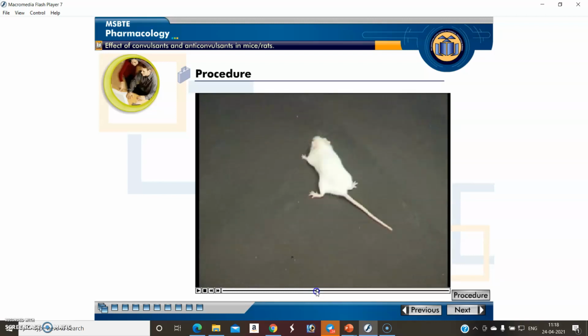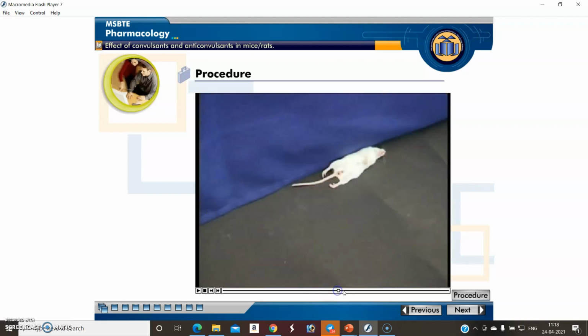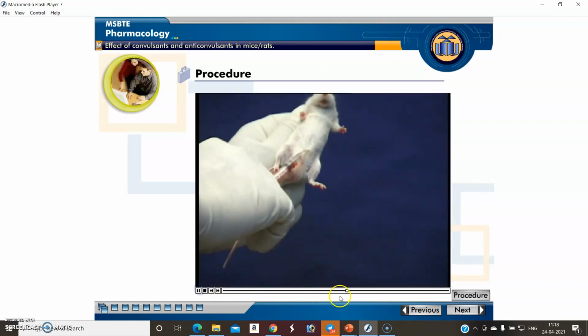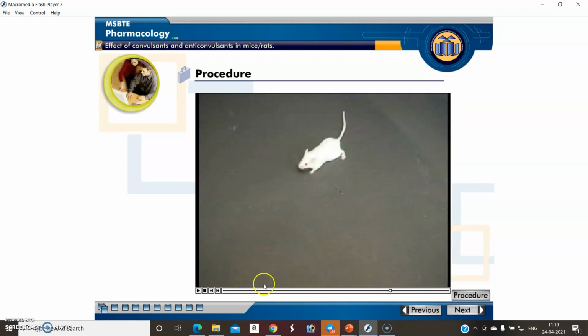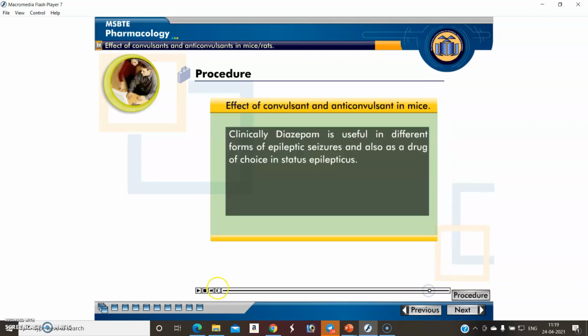Now after that we administer another dose of the experimental drug, diazepam, and then we check the different actions after administration of the drug. It was showing that the convulsions or jerky movements are reduced. So that's why the diazepam is useful in the different forms of epileptic seizures and is also used as a drug of choice for status epilepticus. It means diazepam is used as an anti-convulsant drug. So this is the procedure.